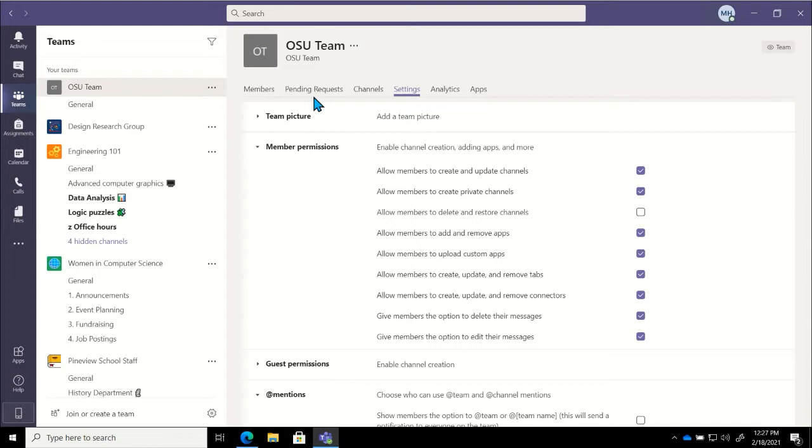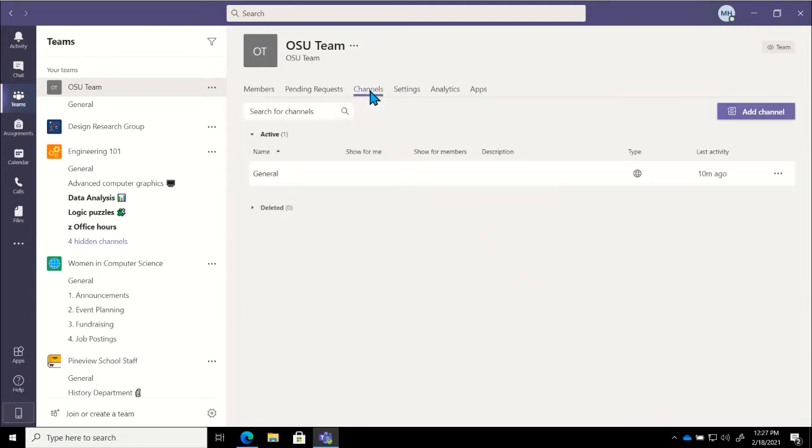So for right now, a couple of other things that I want to just call out quickly before we move on. So under channels, this is where we are going to see the different channels that exist in this team. Right now, we do just have that general channel, right? So if we wanted to add a new one, we can quickly do so at the top right where we have that purple button that says Add Channel.